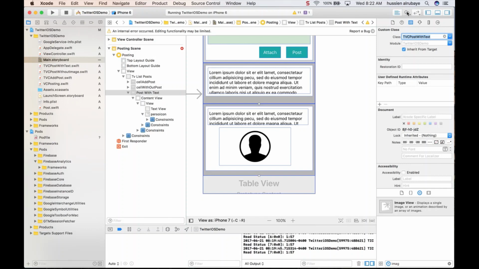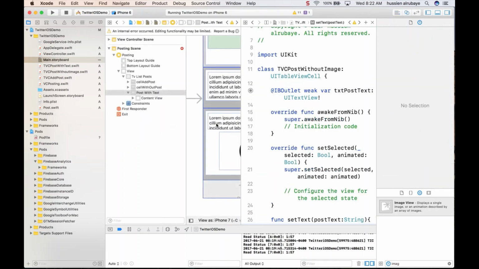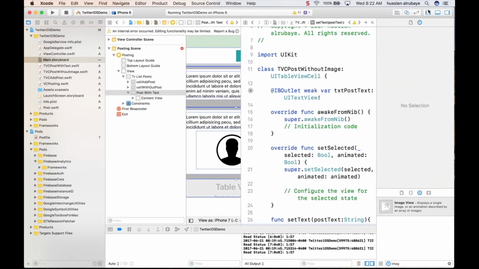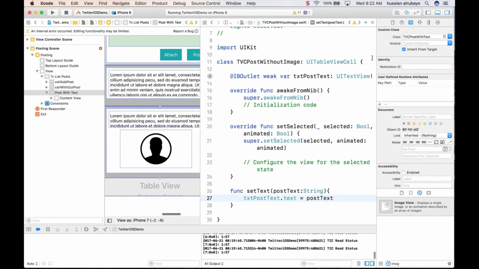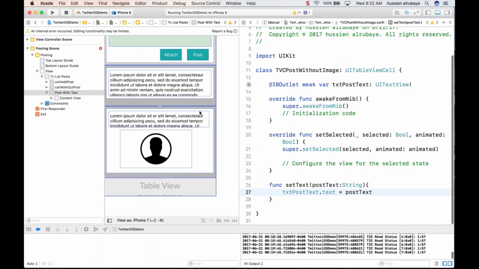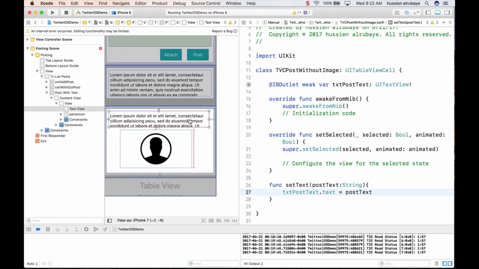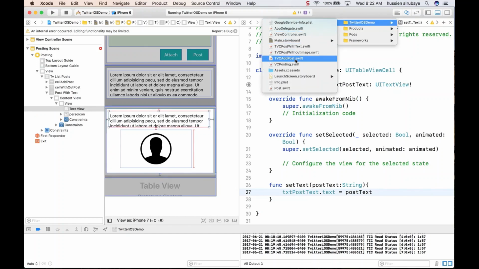This is the new one, I think. I just renamed it. It should be PostWithImage, but I gave it the wrong name. I said PostWithText. So PostWithImage for this one should be connected with this cell. Where is it?